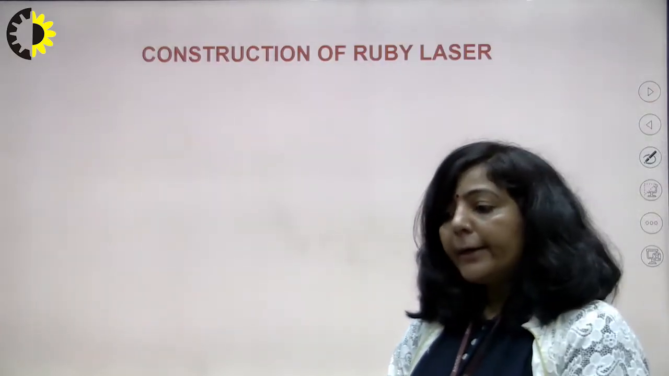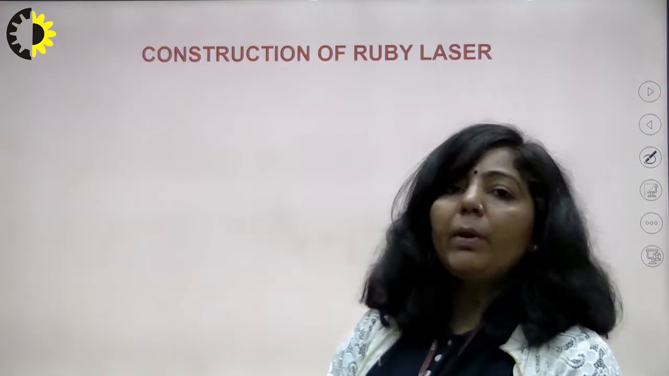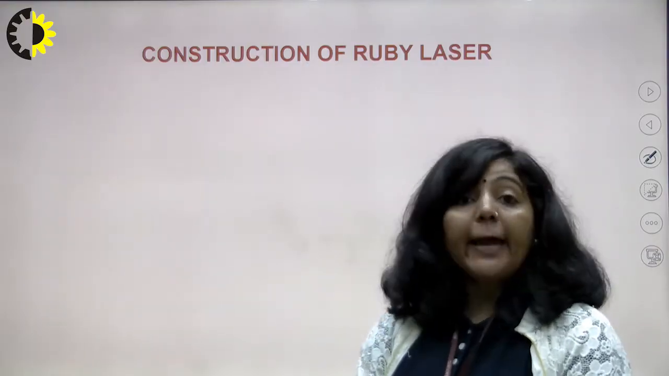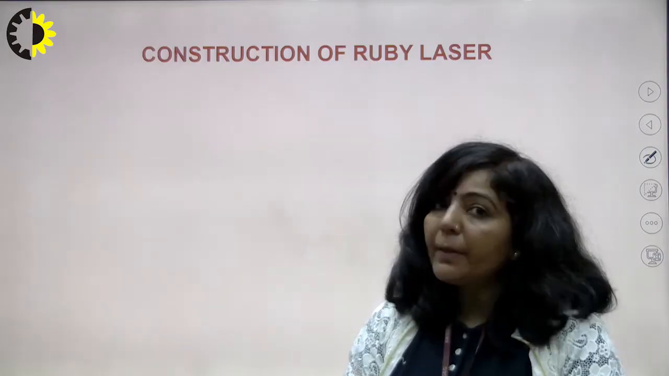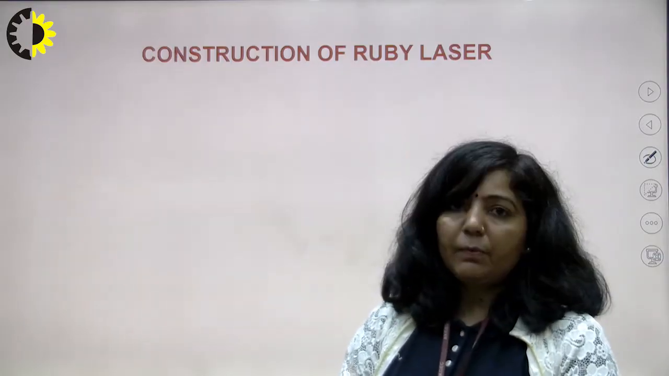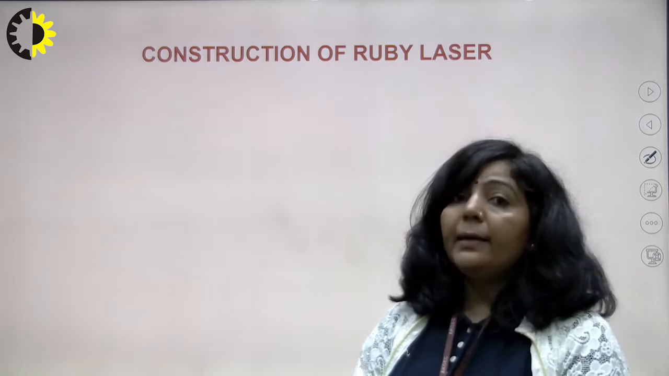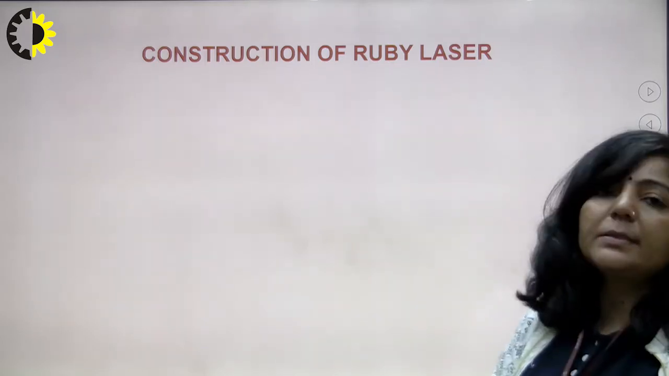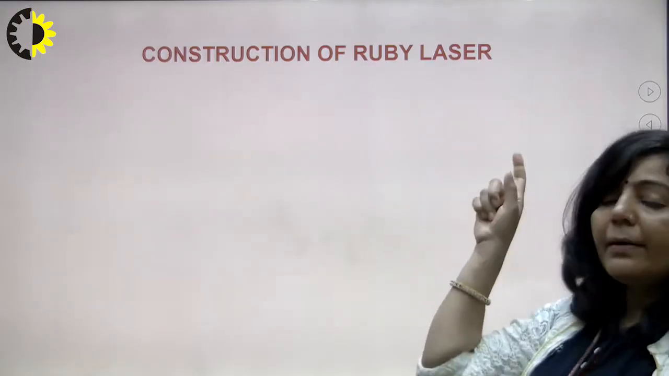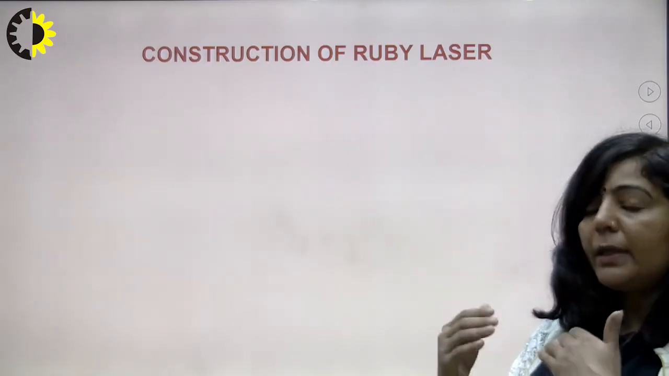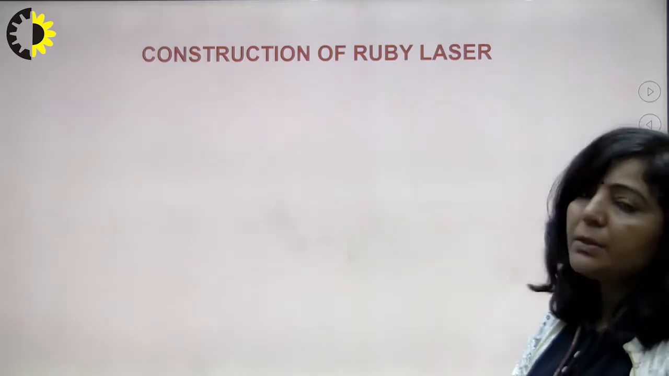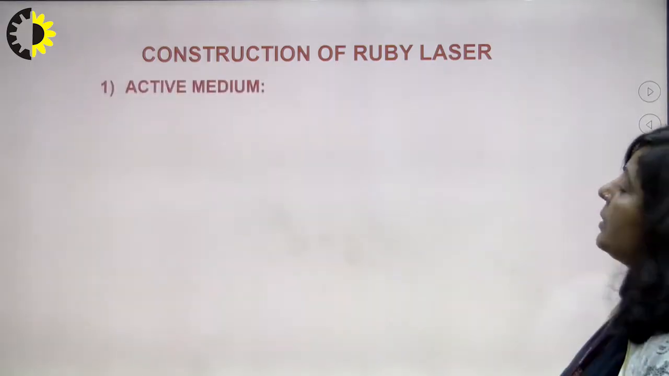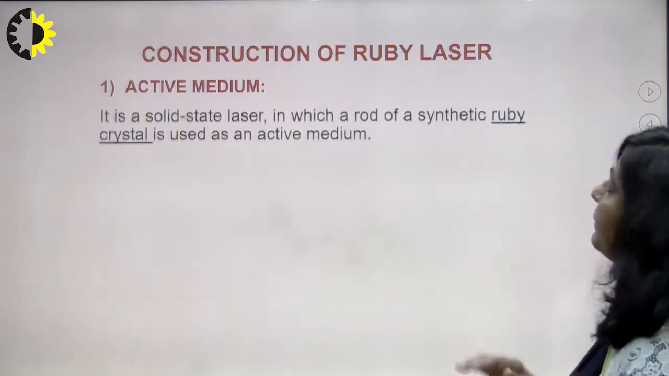Now, as you know, there are 3 main components of any laser system. First is the active medium, then a pumping source, then a resonant cavity. In this slide, I am going to discuss the main components of the laser system, or you can say the construction of Ruby laser. All these 3 components will be discussed in this slide. The first one is the active medium.